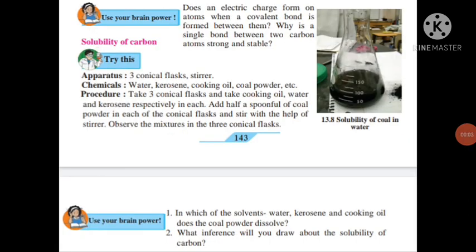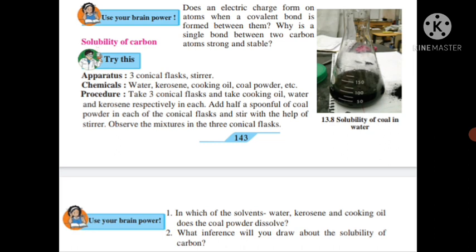After that, let us study the solubility of carbon. Solubility of carbon means in which different solution or solvent the carbon dissolves. To study the solubility of carbon, we have to do one activity, and for this activity we have to take 3 conical flasks and a stirrer. Also we have to take some chemicals like water, kerosene, cooking oil, coal powder, etc.